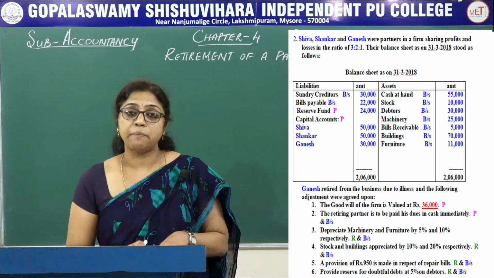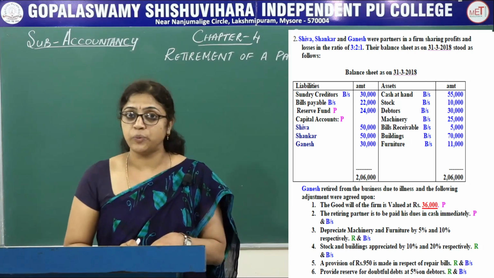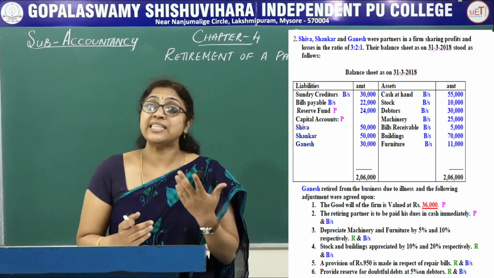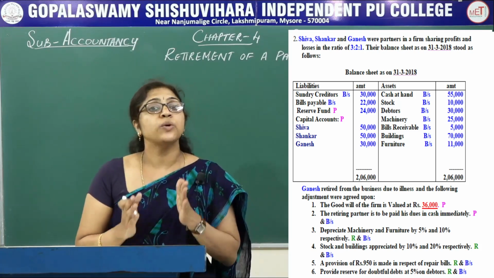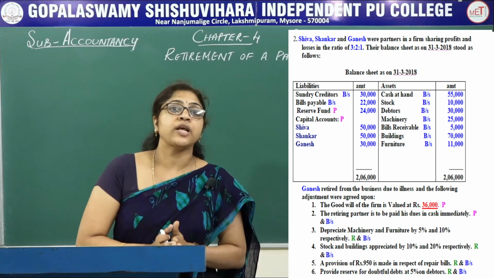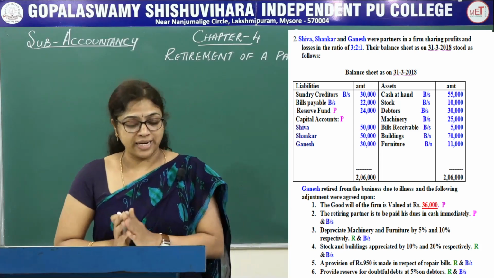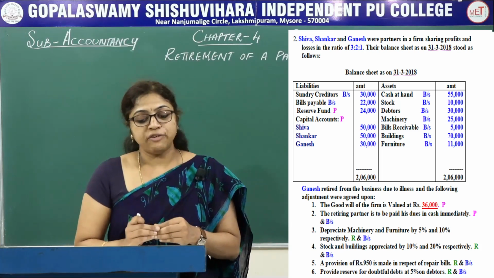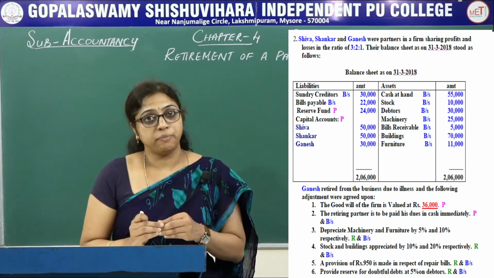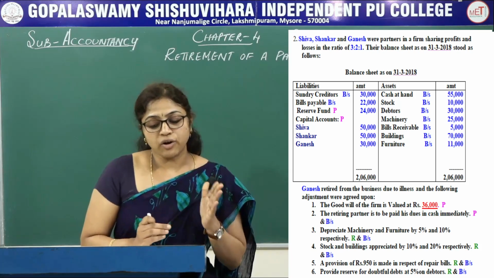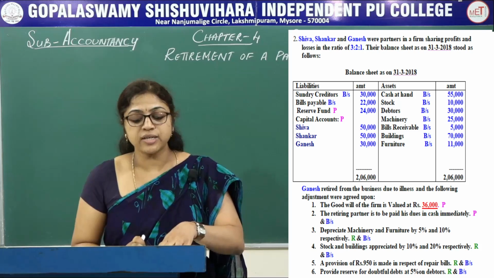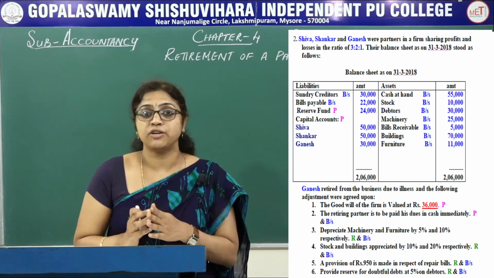Stock and building appreciated by 10% and 20%. Appreciate in the stock means increase in the value of the stock. So, once you record in revaluation account, again in the new balance sheet. Next, a provision of rupees 950 is made in respect of repair bills. So, once you record in revaluation account, again in the balance sheet. Provide reserve for doubtful debts 5% on debtors.